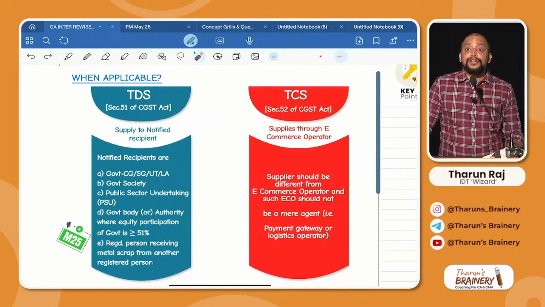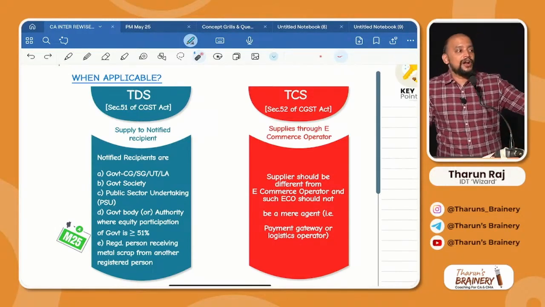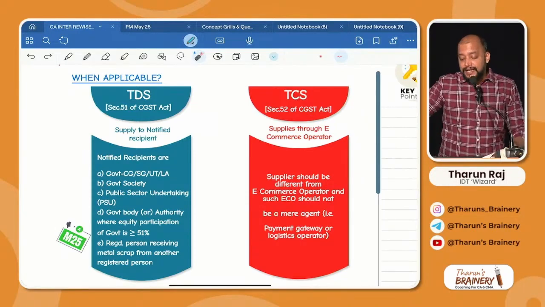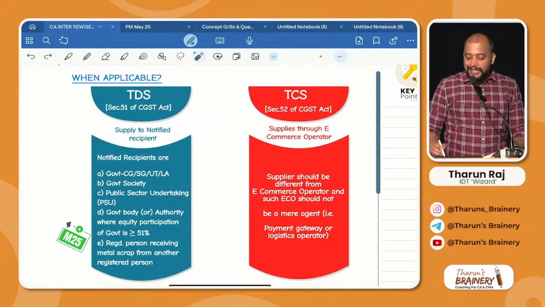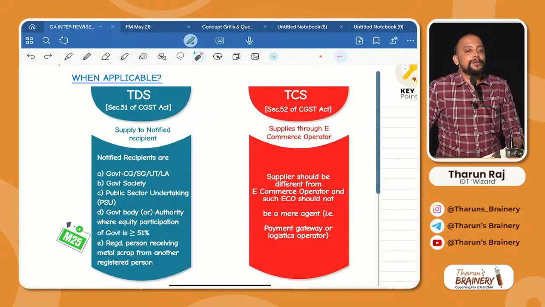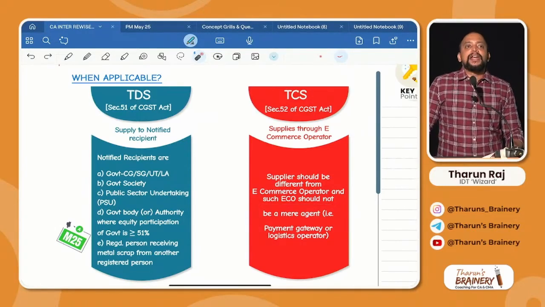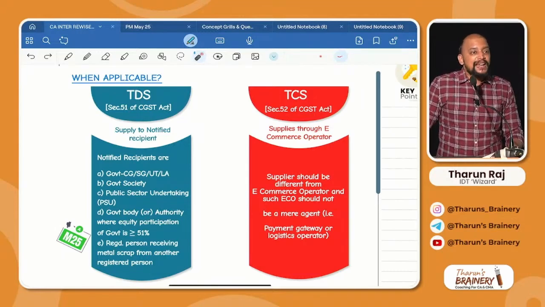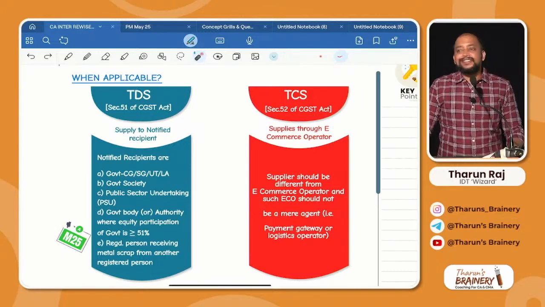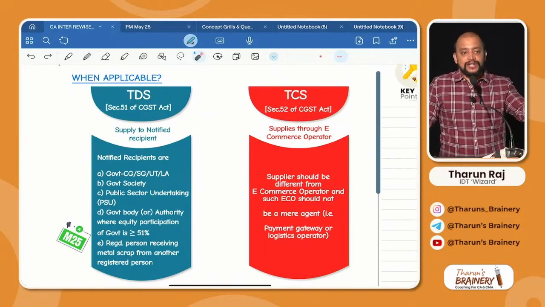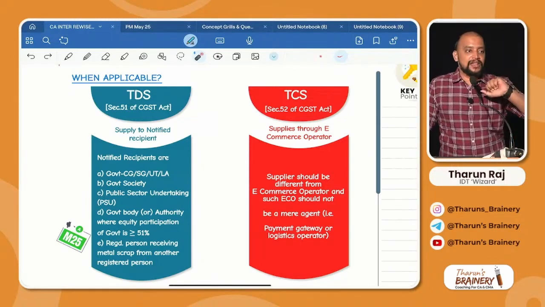If they sell garments through Myntra, then it will be called supply through an e-commerce operator. So, the supplier should be different from the e-commerce operator, and such an e-commerce operator should not be a mere agent. For example, payment gateways like Razorpay, Paytm, PhonePe are not called e-commerce operators because they are just payment agents. They will collect money and remit the money.